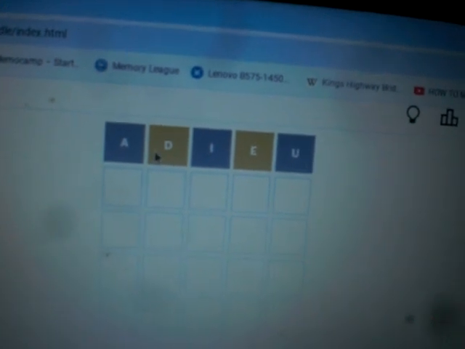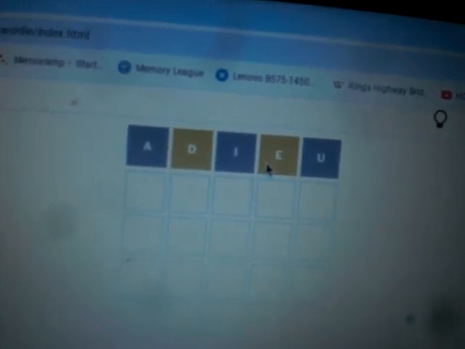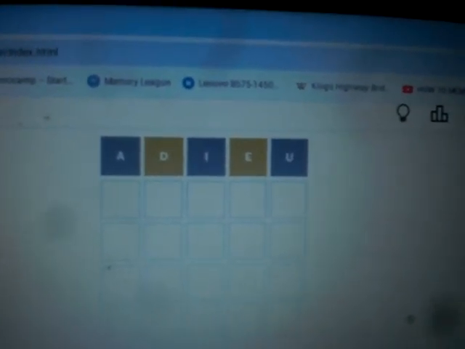Okay, no green, but we got D and E are tan, so they're both in the puzzle, but the D is not in the second position. The E is not in the fourth position. Let's use our ETAOIN SHRDLUC system.